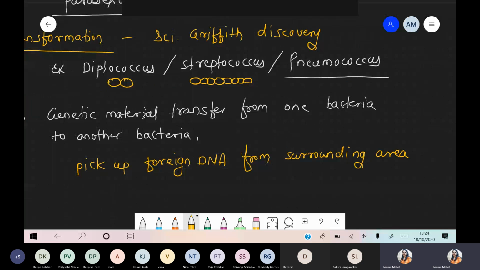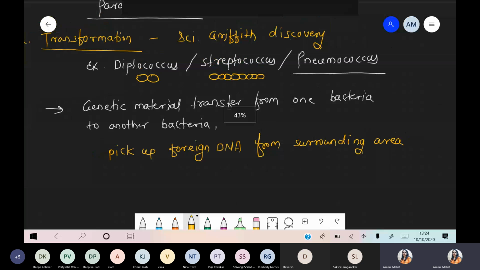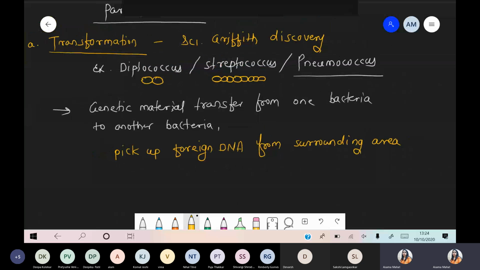Okay, simply we are talking about that. We discussed that part in detail in the 12th syllabus when we talked about the Griffith experiment, that is the rough strain and the smooth strain, how the transformation technique works. But definitely, it is the transfer of genetic material from one bacteria to another by simply picking up the foreign DNA present in the surrounding area. Simply, this process is called the first technique under parasexuality, that is transformation.